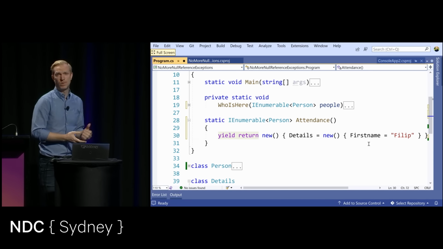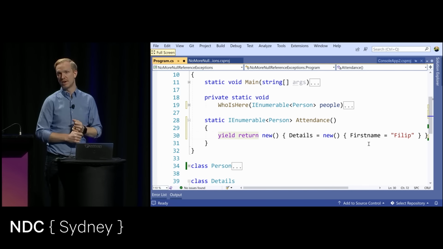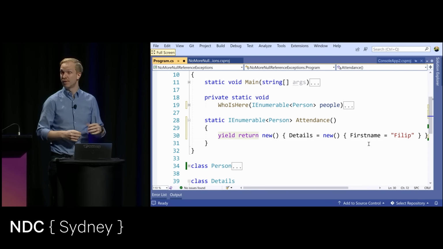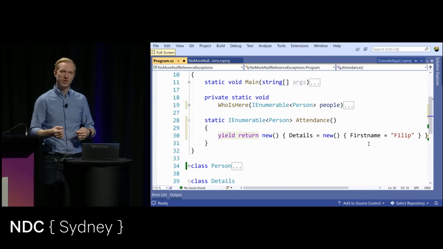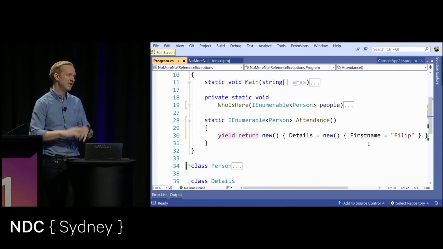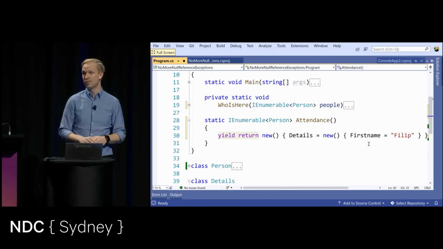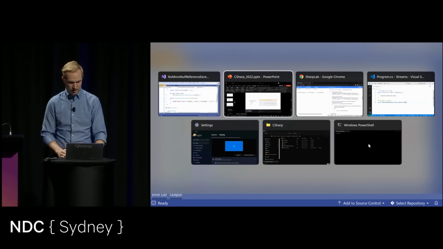So this here is quite handy, and it's a really nice language feature, in my opinion, to be able to find these potential null reference exceptions before they occur. The whole idea is that it gives us a little bit of help. It's not going to just magically solve all your problems, but it is going to let you now find things that could potentially throw an exception. All right.